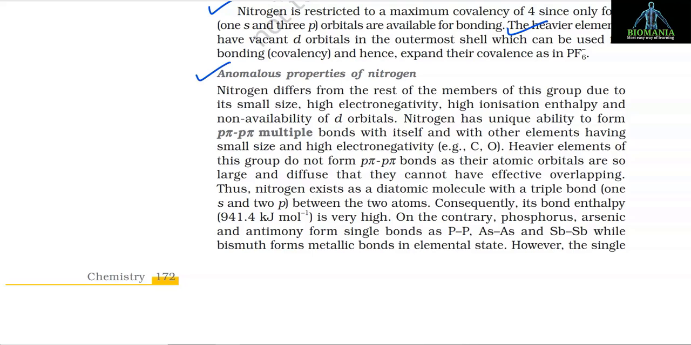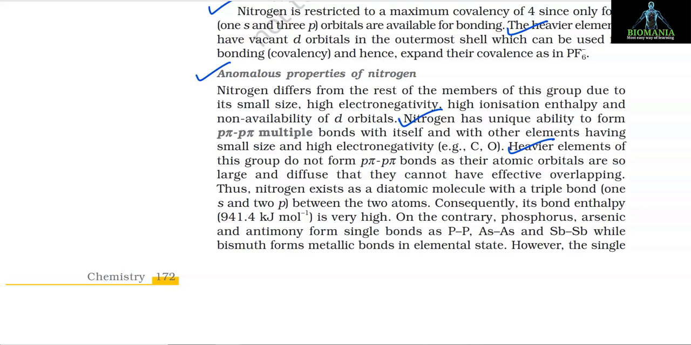Anomalous properties of nitrogen. Nitrogen differs from the rest of the members of this group due to its small size, high electronegativity, high ionization enthalpy, and non-availability of d orbitals. Nitrogen has the unique ability to form p-pi multiple bonds with itself and with other elements having a small size and high electronegativity, for example carbon and oxygen.